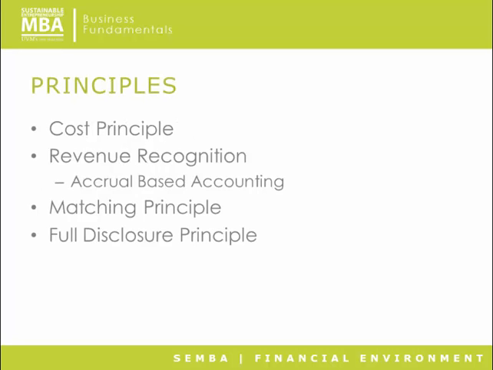Accounting principles. The first accounting principle is the cost principle. We record transactions that happen at their cost. So think, I bought a building for $500,000, but I think it's worth $550,000. What a deal I got. I cannot put the building on the books at the value of $550,000. I have to put it on the books for what I paid for it. That is known as the cost principle. You may also hear the historical cost principle.